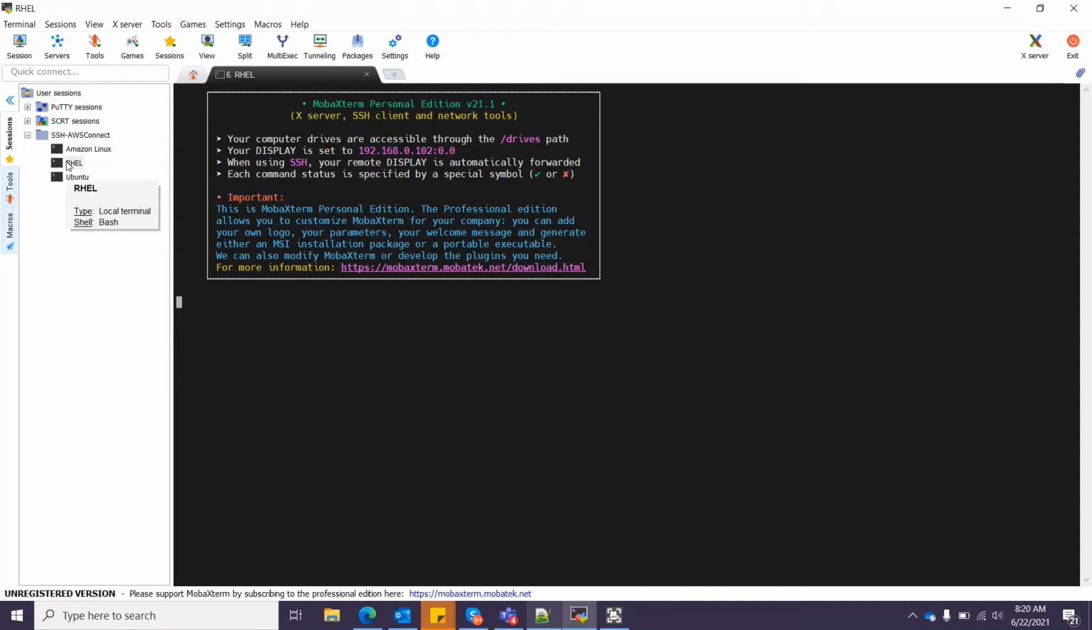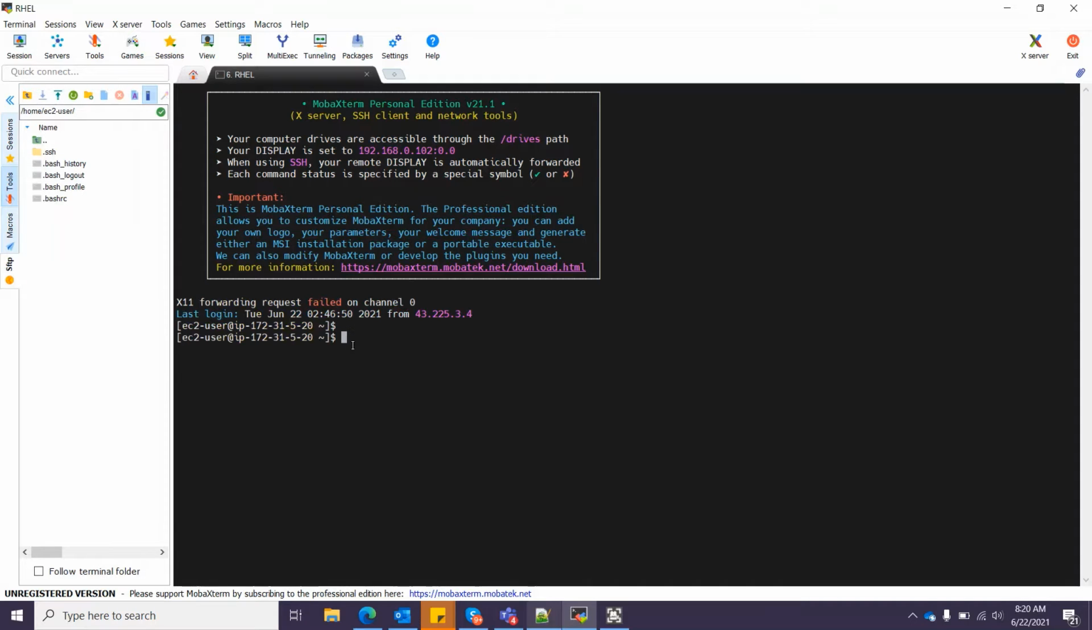That is because I'm using Xterm. If you use any other terminal, it will connect very quickly. Okay, so now it's connected. So let's switch user to the super user.